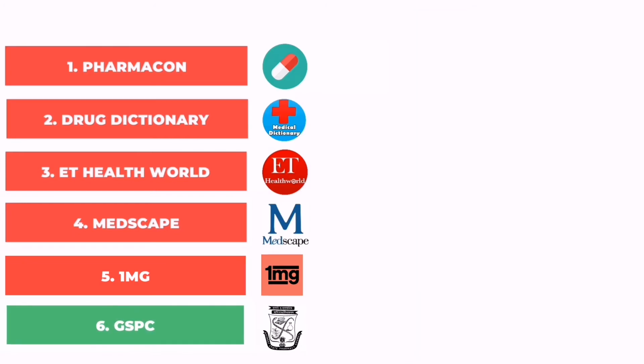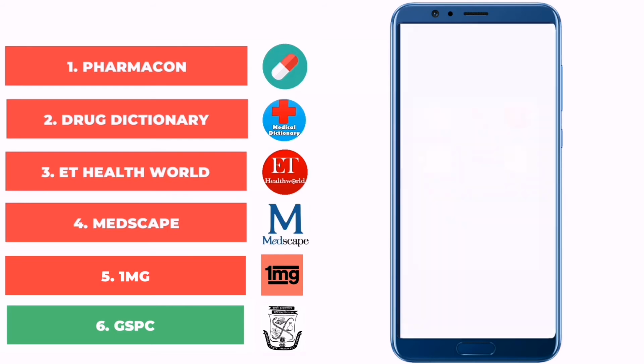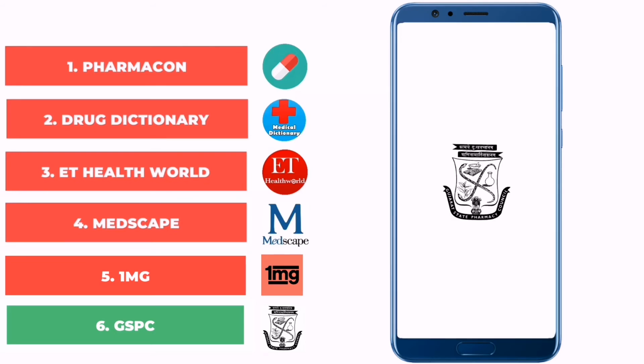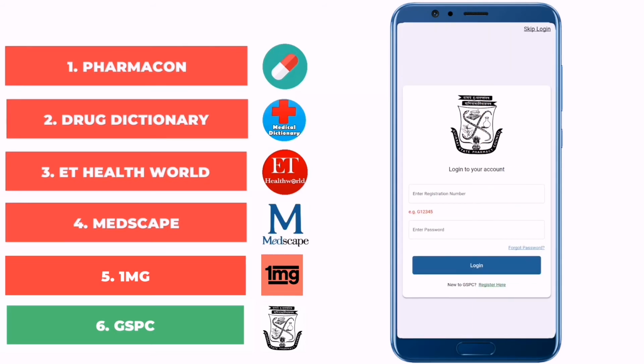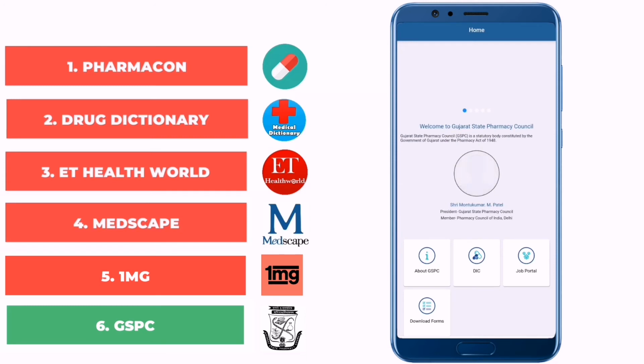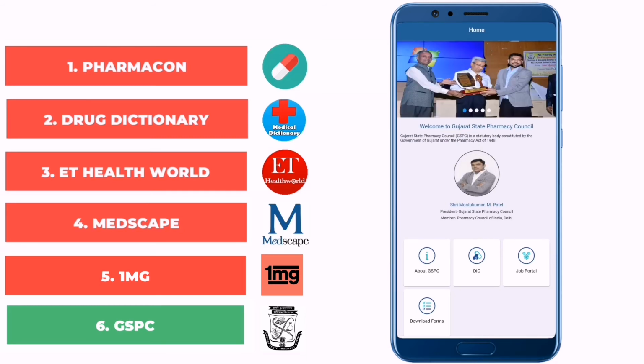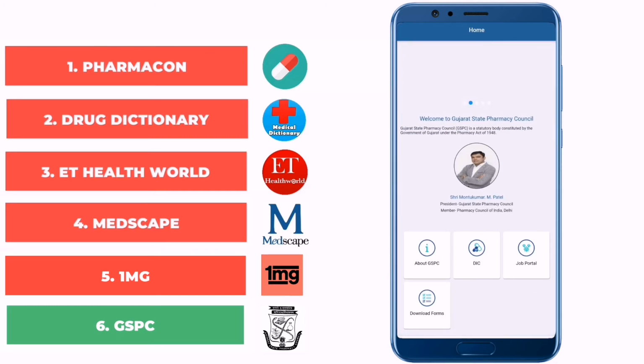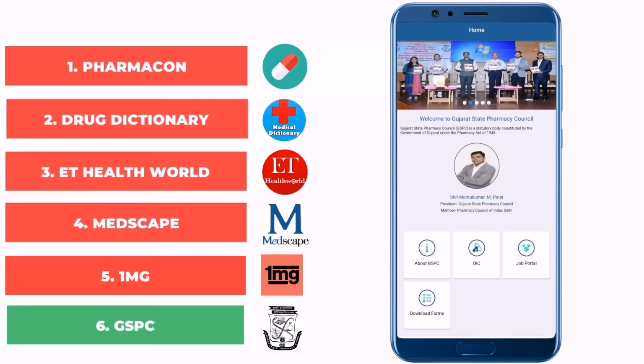Last but not the least, one extra application, that is GSPC, Gujarat State Pharmacy Council. This application is specially for the students from Gujarat. I have not logged into the application, due to which it is showing very limited features to me, like job portal, drug information center, and download forms. Let's look into the download forms.